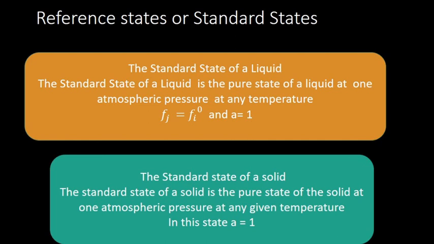Then we also did the derivation of Van 't Hoff's isochore and isotherm, which I made you write several times, so I am not going into that. Van 't Hoff's isotherm is delta G equals minus RT ln Kp, and from that we derive the expression delta G2 by T2 minus delta G1 by T1 equals delta H by R into 1 by T1 minus 1 by T2, that is the isochore. So these were the topics in thermodynamics.